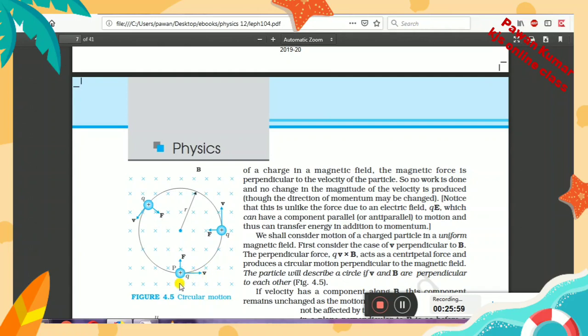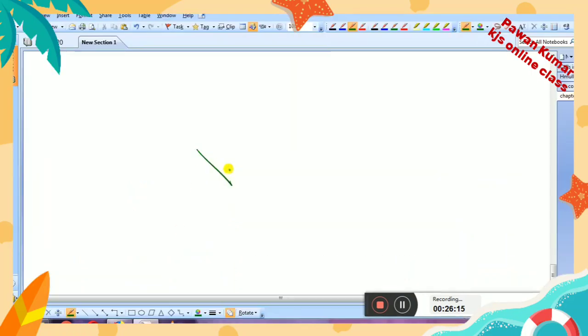And so what will happen if a charged particle is moving in a particular direction in a magnetic field? Okay, this cross is representing the direction of the magnetic field. Now how is it representing? This cross means, if you are looking at a computer or a mobile, that the direction of the magnetic field will be coming out of your screen.